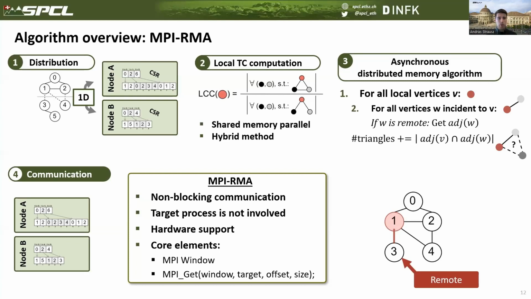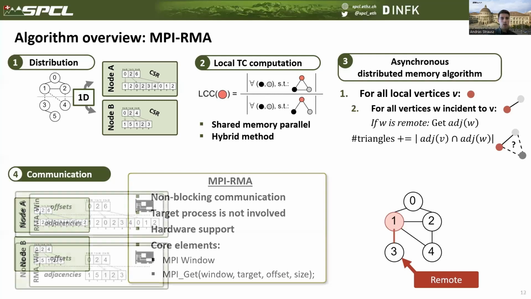So I would like to focus on two core elements of MPI RMA that are important for our work. The first is the so-called MPI window, in which processes may expose local regions of memory that can then later be read by other processes that also are part of that communication window. And the function to read remote data is the so-called get operation, where one can specify the window in which the process is reading, the target process from which it will read, and the offset and the size of the memory region that we are reading.